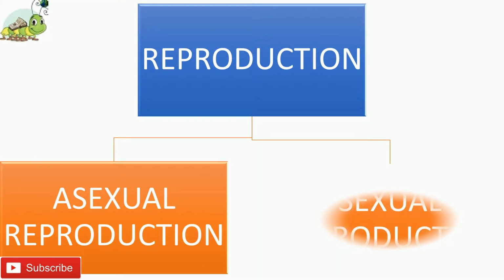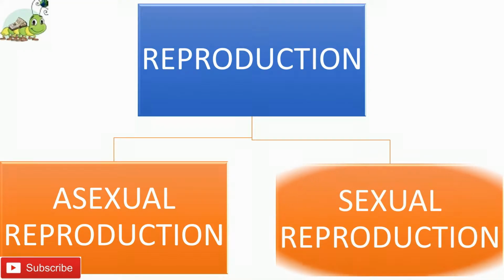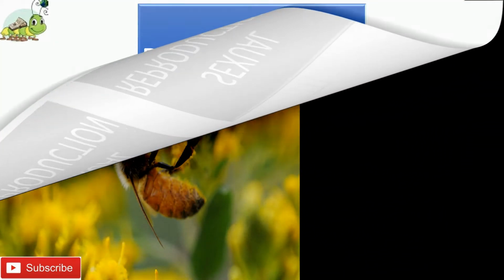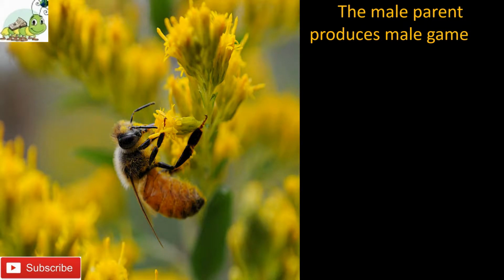Reproduction is of 2 types: one, asexual reproduction, and second, sexual reproduction. Then what is sexual reproduction? Most animals and flowering plants reproduce by the sexual reproduction method. In sexual reproduction, a new organism is formed from 2 parents of different sexes, a male and a female.